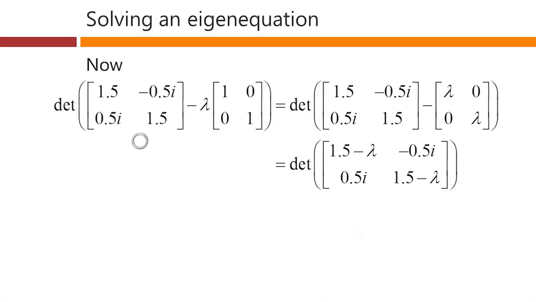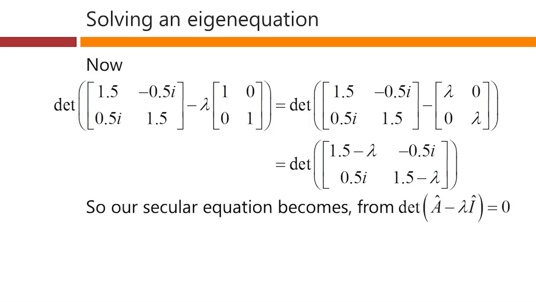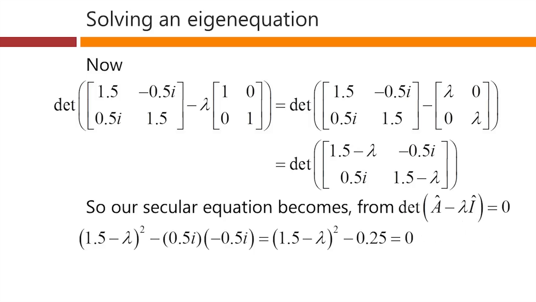Now, the determinant of all of this stuff here, we can add everything together. We take our lambda and multiply the identity matrix by it. So that's this matrix, lambda, lambda here. We then add these two matrices with the minus sign in here, and we get this matrix. So our equation now is we want the determinant of all of this matrix to equal 0. So our secular equation becomes the determinant equals 0, which gives us all of this here.